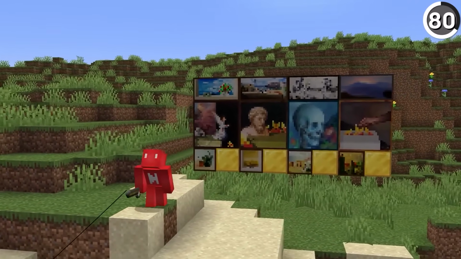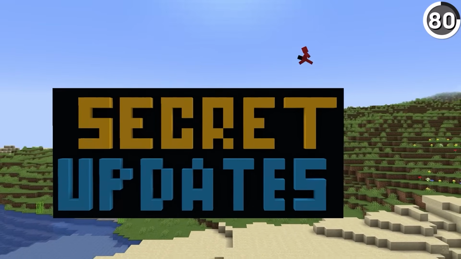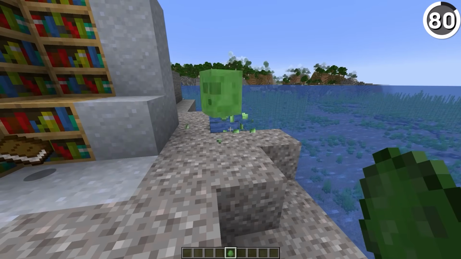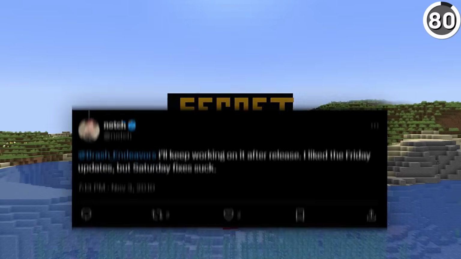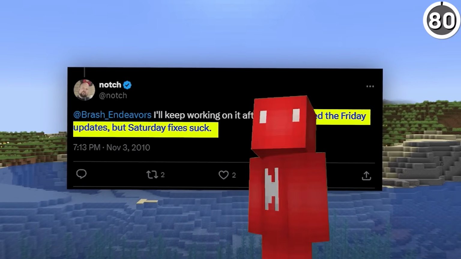There was quite a bit in early alpha that came about this way. And I'll be honest, I kinda loved the idea of doing this, but it was later discontinued for the Halloween update. And really, the last thing that was ever said on the topic was, "I liked the Friday updates, but Saturday fixes suck." And that much I have to agree with.